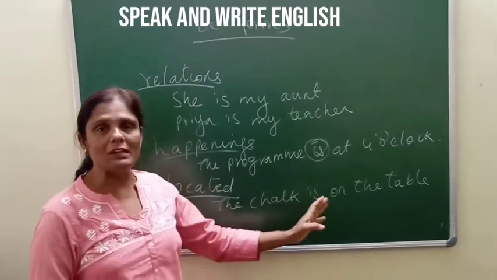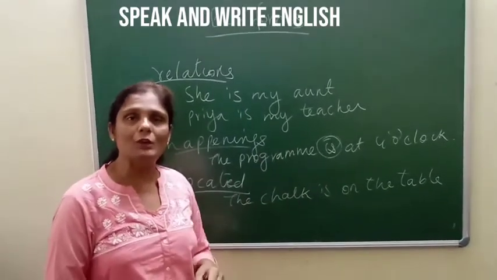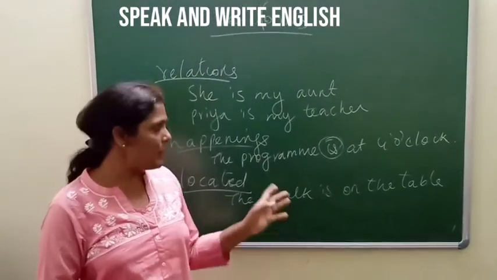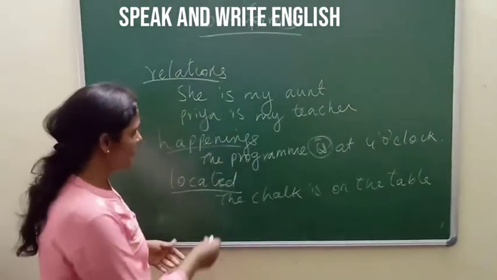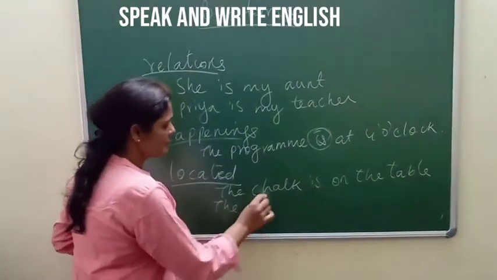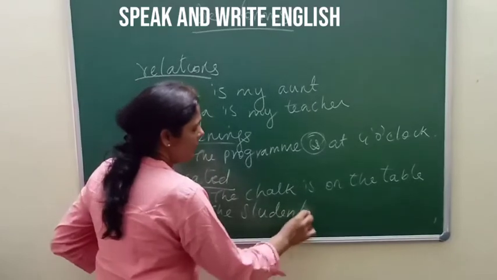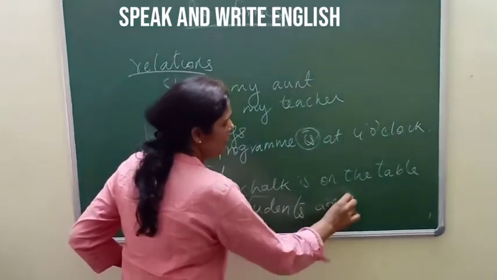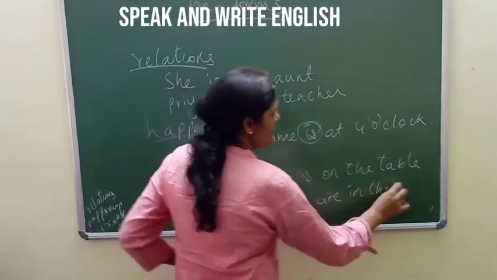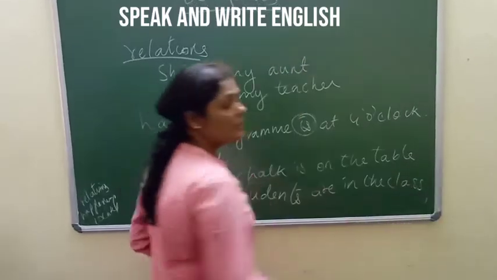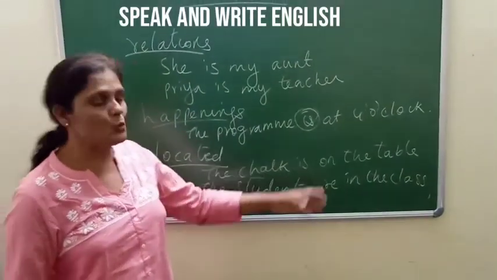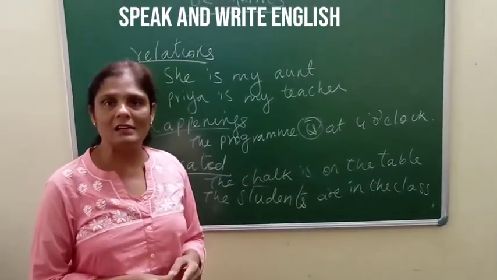The chalk is located on the table. So whenever we talk about a location, we make use of the be form. Even when we say the students are in the class. So where is the location? The location is the class. The students are in the class.